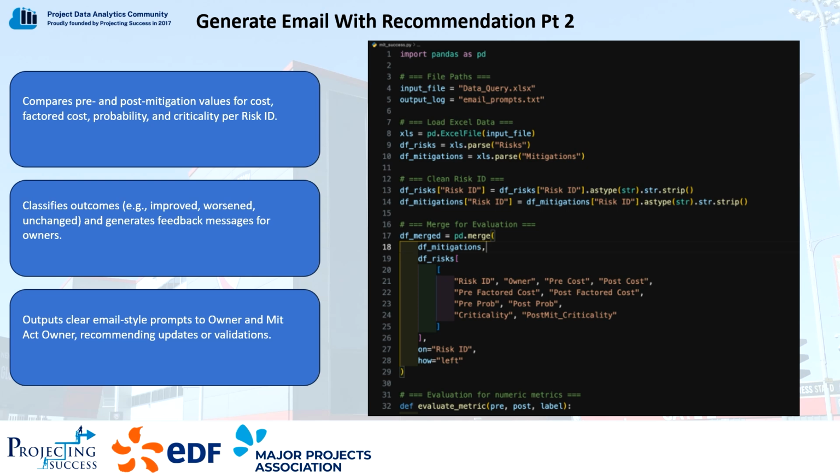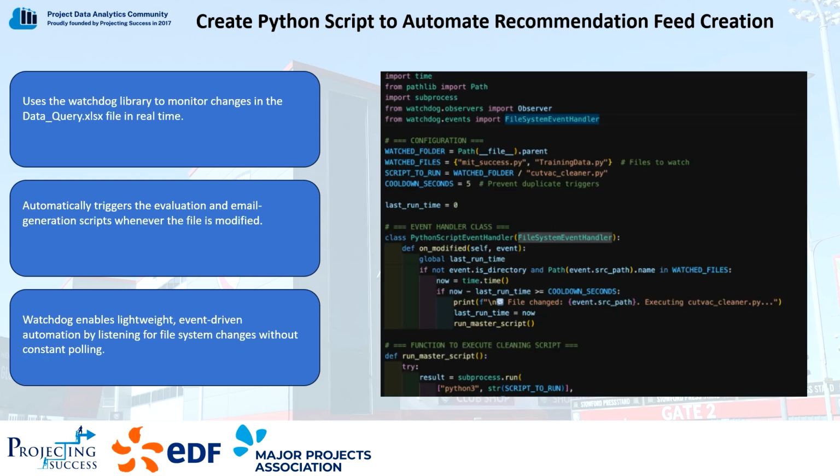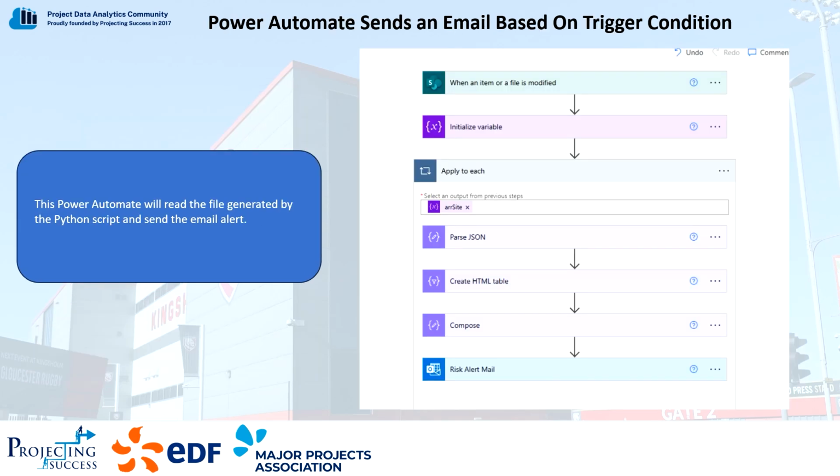This is the same continuation of automation recommendation feed creation, which would generate a .txt file, again being sent to business. Feeds are generated by the Python program, then Power Automate takes those and sends an automated email to the business stakeholders. It just uses a trigger condition. If there is any file available, then it generates an email trigger.